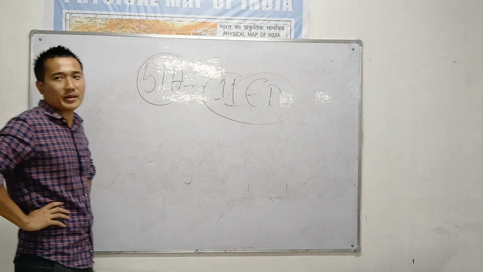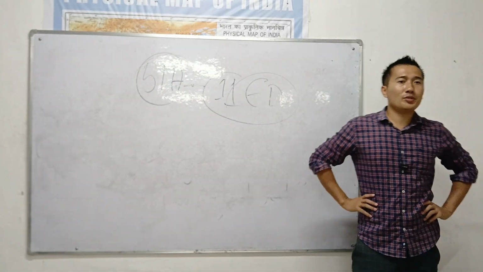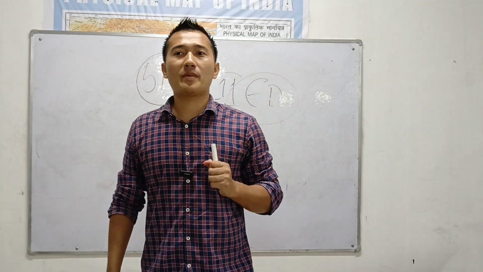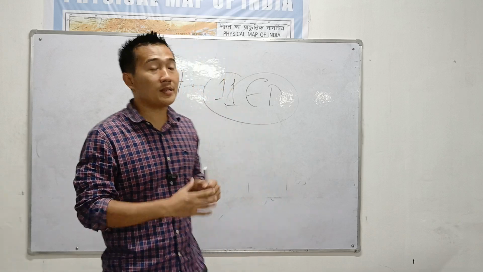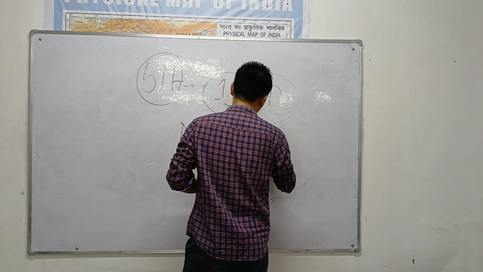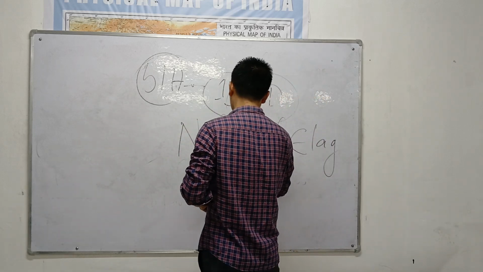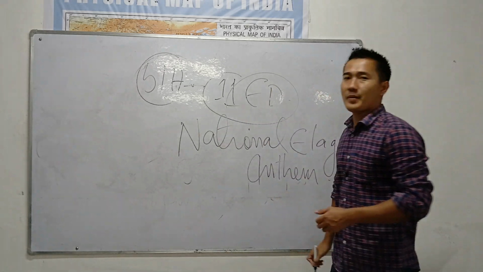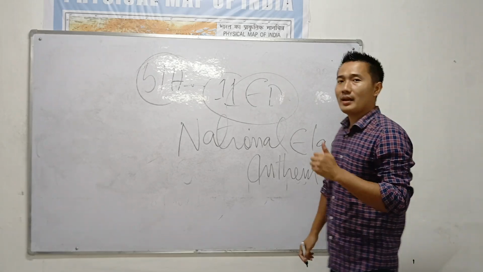Number 1, please write down. To abide by the Constitution and respect its ideals and institutions. That is the national flag and national anthem. To abide by the Constitution and respect its ideals and institutions. That is the national flag and national anthem.